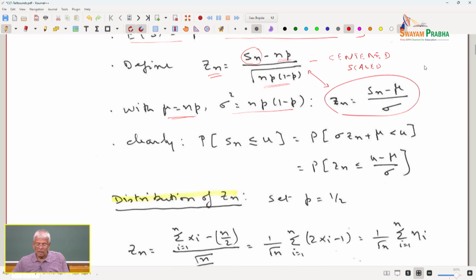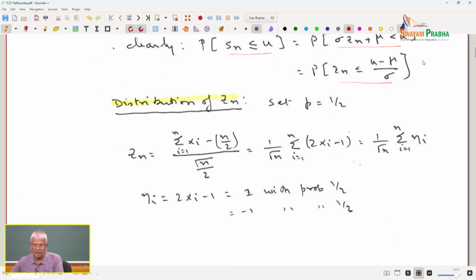Clearly, I would like to be able to ask the question: what is the probability that Sn will be less than or equal to u? Now, we know from here Sn is equal to sigma Zn plus mu. So, these two events are exactly the same. I can also rewrite that as Zn less than or equal to (u minus mu) by sigma. So, I am interested now in the distribution of Zn.